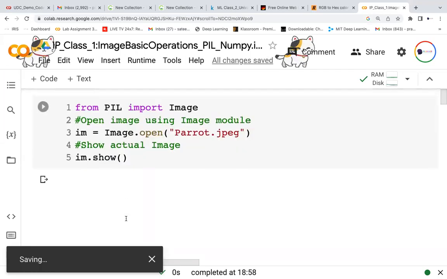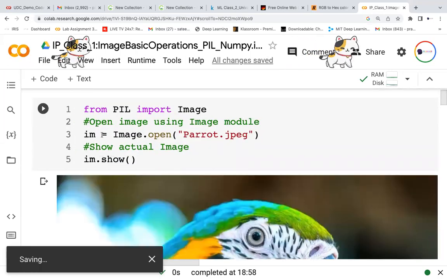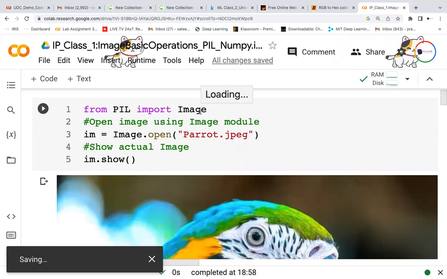Now, since we installed the library, I should import it. From PIL, I'll be importing Image. Image is the main class, the main package or main method of PIL.